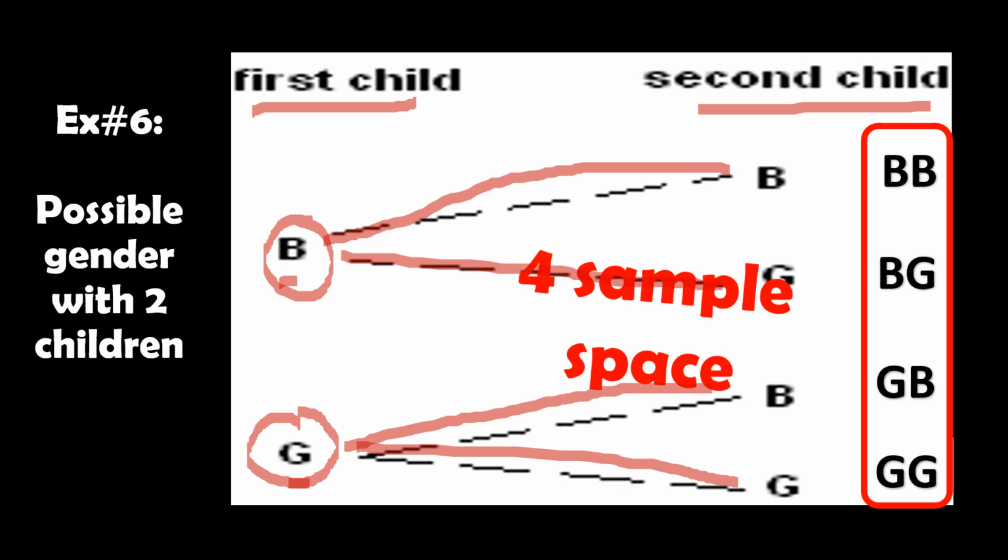If a girl came first, for the second child, the result can also be either a boy or a girl. So, for the possible gender with 2 children, the sample space is 4.